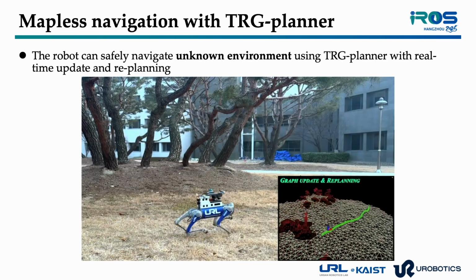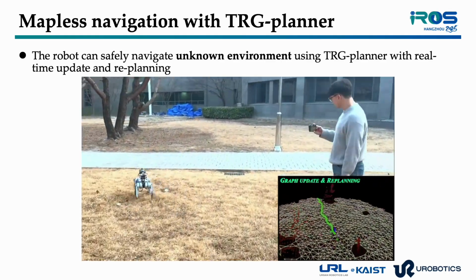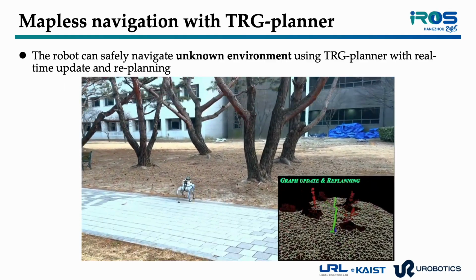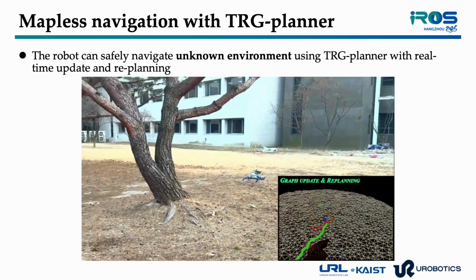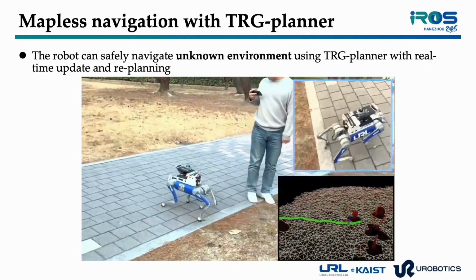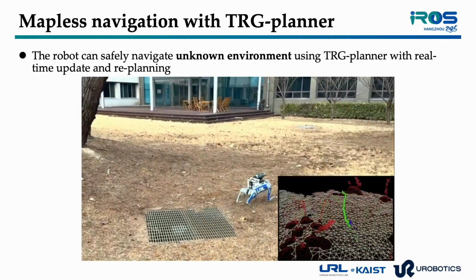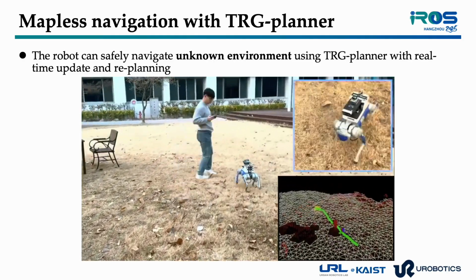It also supports mapless navigation, continuously updating and optimizing the path in real time. TRG is incrementally expanded toward unknown goals, allowing the robot to explore unknown areas. Even when dynamic obstacles appear, TRG-planner can replan the path through real-time graph updates, ensuring safe navigation in changing environments.